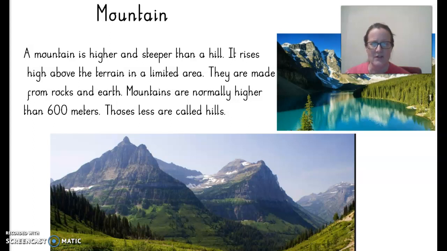I wonder if you can think of any famous mountains, if any of you know of any. Yep, so we've got Mount Everest. That's a really tall and really famous mountain. Maybe when you're doing the work that I've set you later on, you could see if you can think of or find out some names of some other mountains. I look forward to hearing about them.